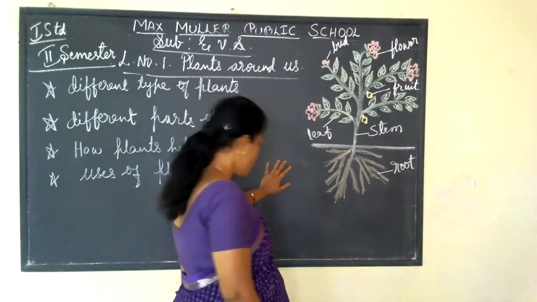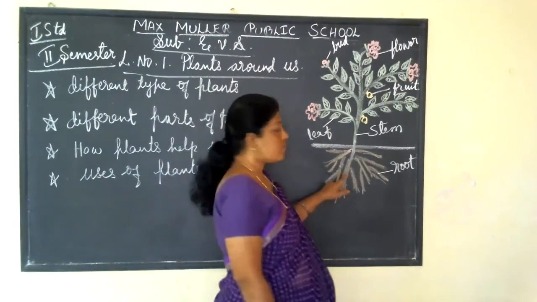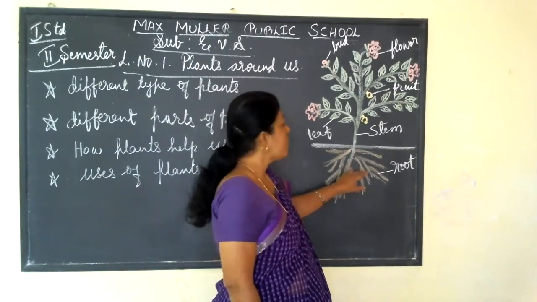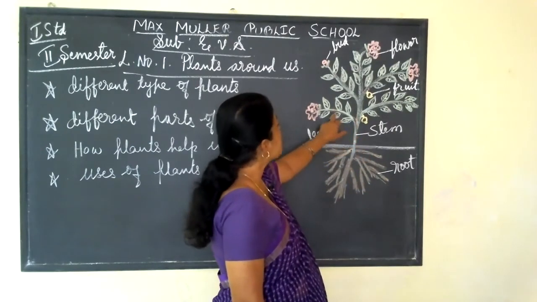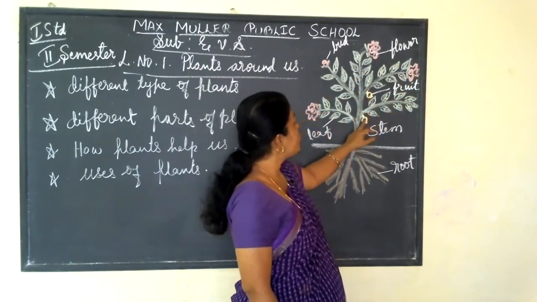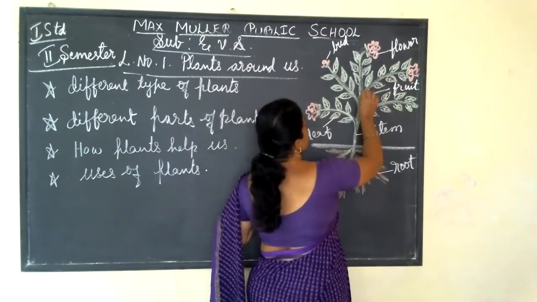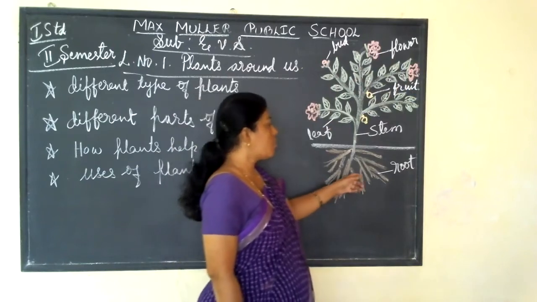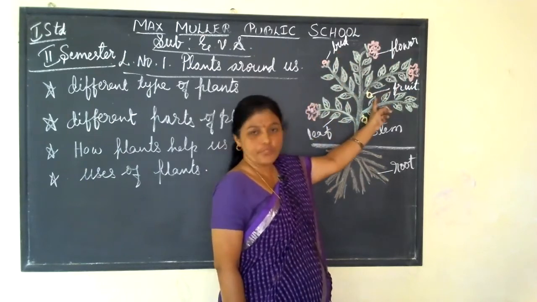Okay. So I'm showing you here one picture, a plant picture. Can you identify what this is? Yes, it is the root. It is under the soil, under the ground. Then the stem. This is the stem, and these are all the leaves, and these are all flowers. Then this is fruit, and this is bud. And these are all the branches. These are the parts of the plant: root, stem, leaf, flowers, bud and fruit.